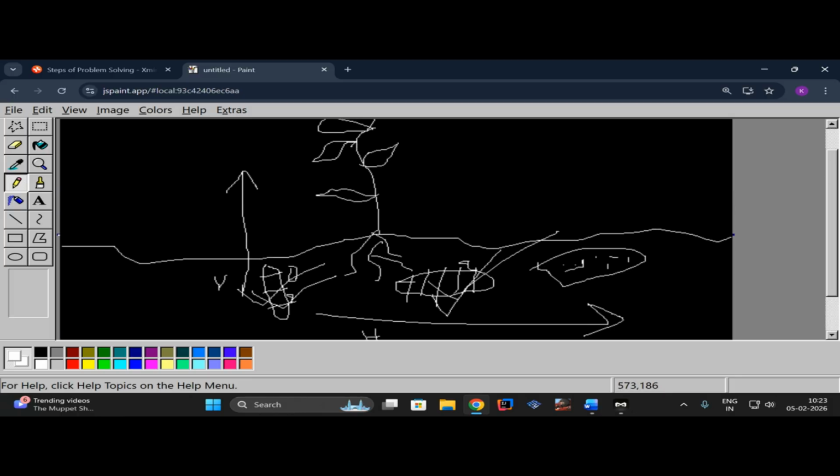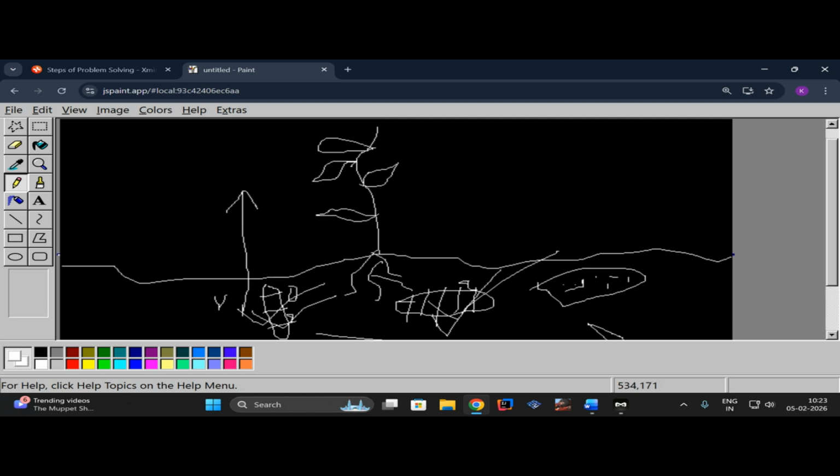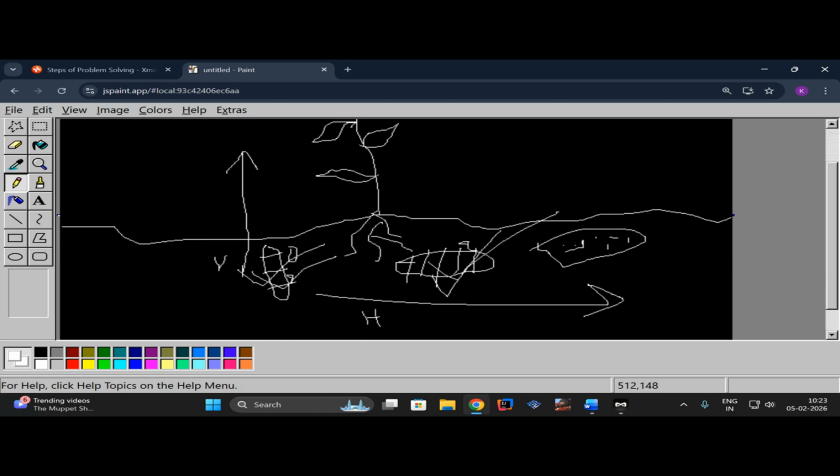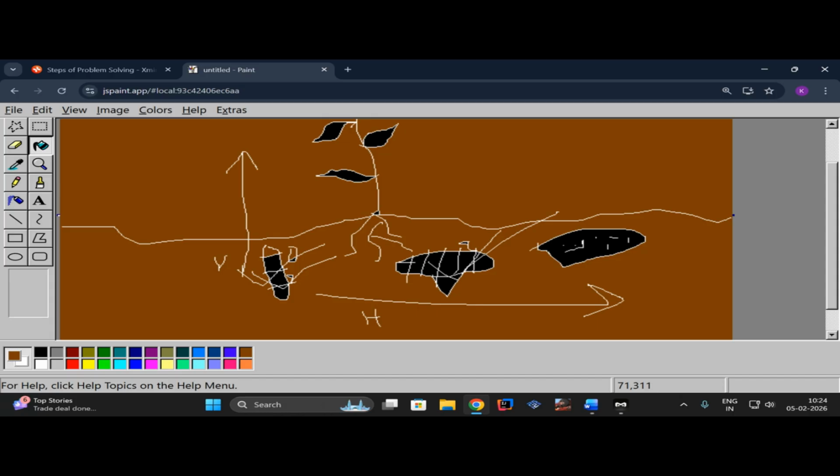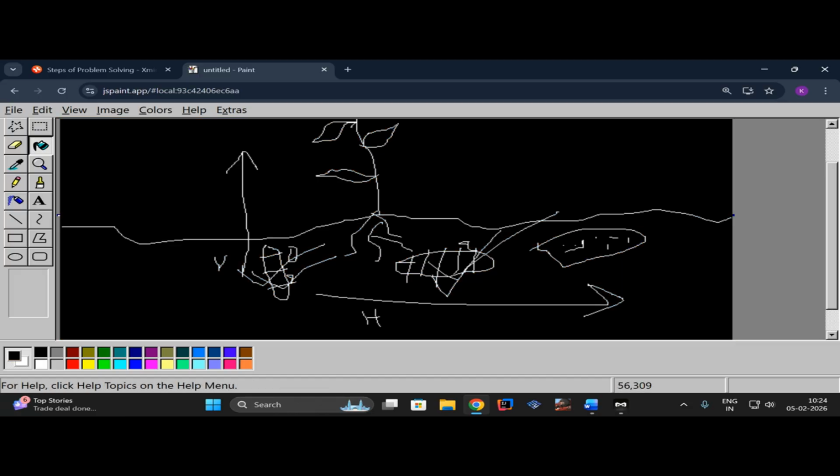So if you forget to take it out, or a farmer who is growing it forgets to pluck the plant out, and it is inside the soil for a long time, each and every eye will grow into a new plant.